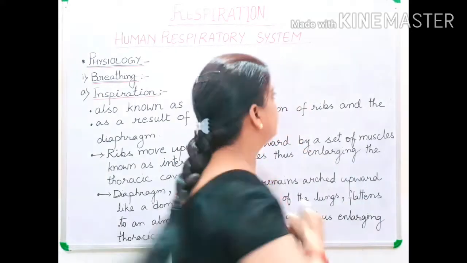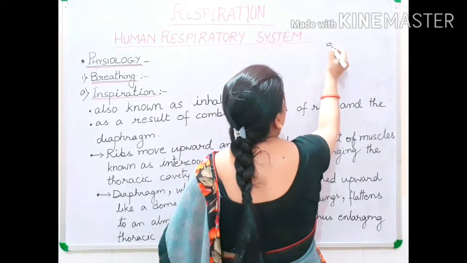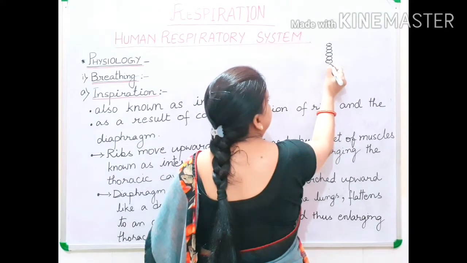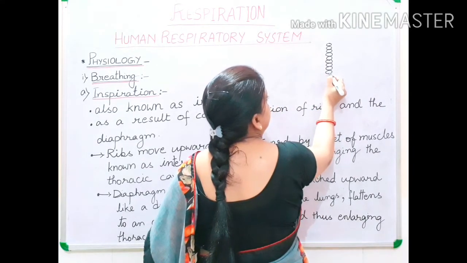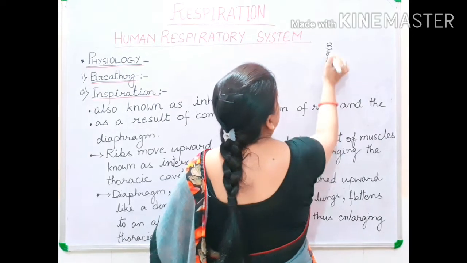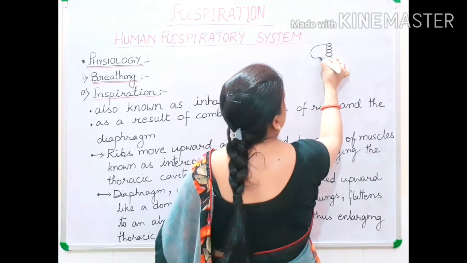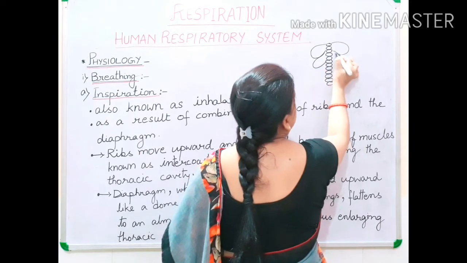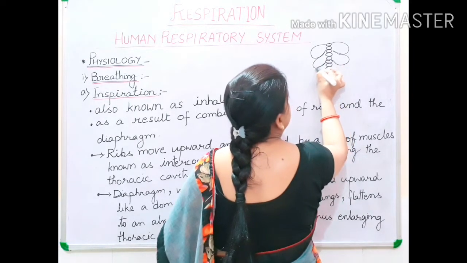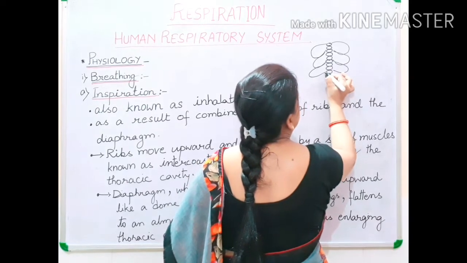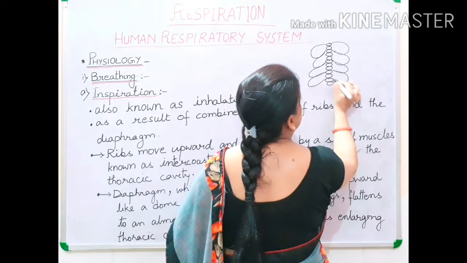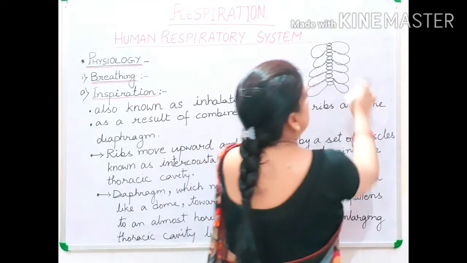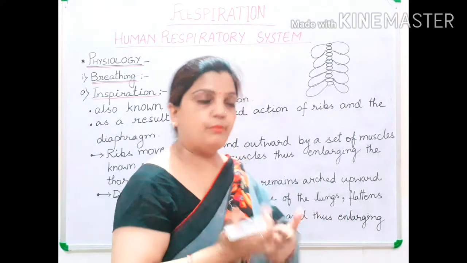Suppose, children, this is our backbone, and from behind the bones are coming and joining like this. They are attaching like this to the skeleton of the body, making a backbone and rib cage system in the body.